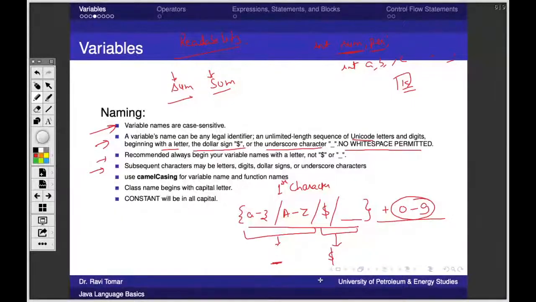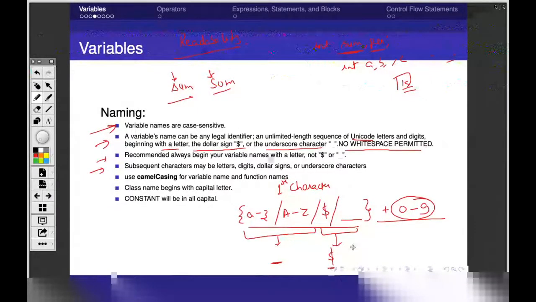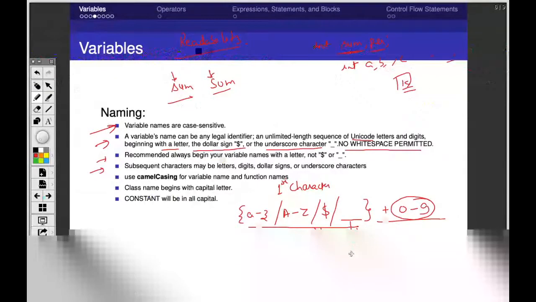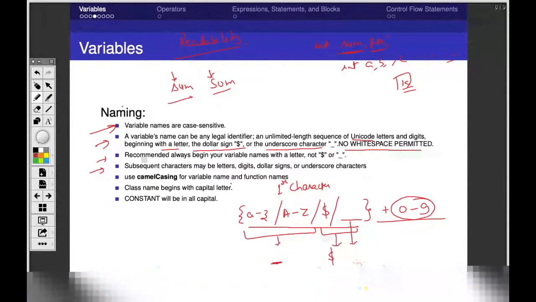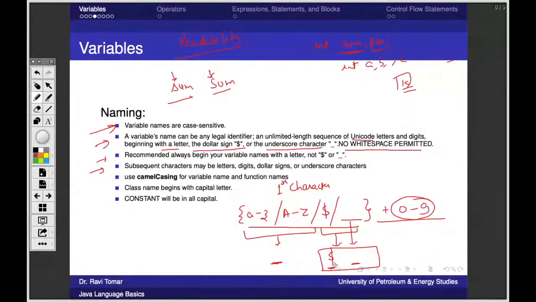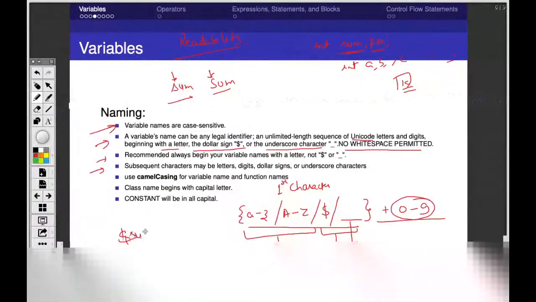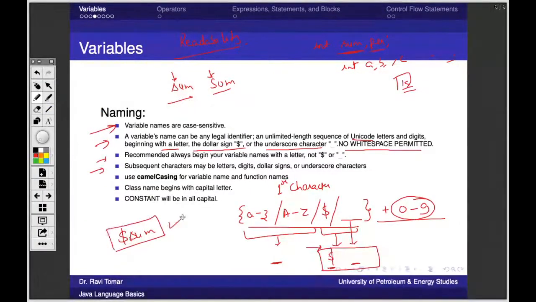Later on, you will see there is some anonymous class that would be using dollar in its name. If there are some automatically generated classes through the system, they will contain underscore in the beginning. So they also give some meaningful information to the reader that these classes are generated automatically or are some anonymous class. Once we discuss them, we'll see how they are appended automatically. Even if we write it, not a problem, but it is not suggested that you write a variable with the name $sum. It is correct, but not recommended, right?